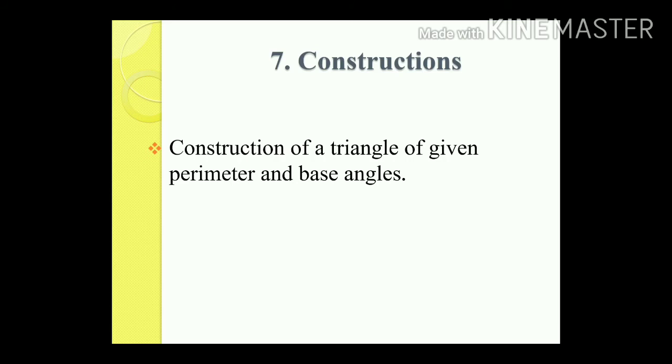The last but not the least topic in this is construction. We are going to learn about the basic angles of construction, then perpendicular bisector, angle bisector. Using these, you had mainly 3 major constructions. One construction is when the base, angle and sum of the other 2 sides is given. Another one is base, angle and the difference of the 2 sides given. And the last one is construction of a triangle of given perimeter and base angles.